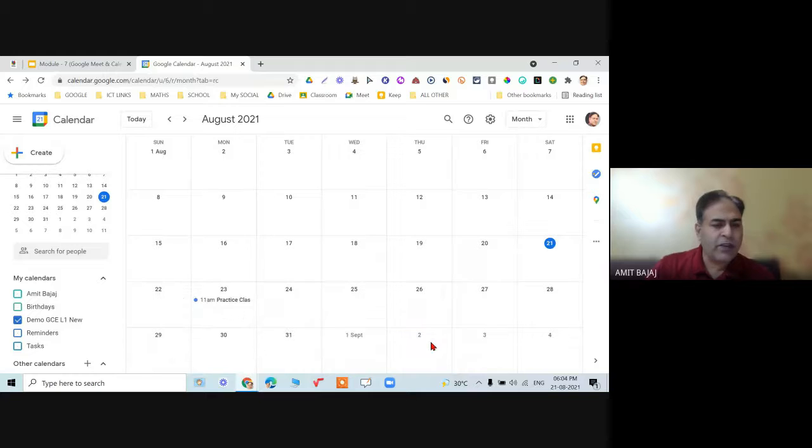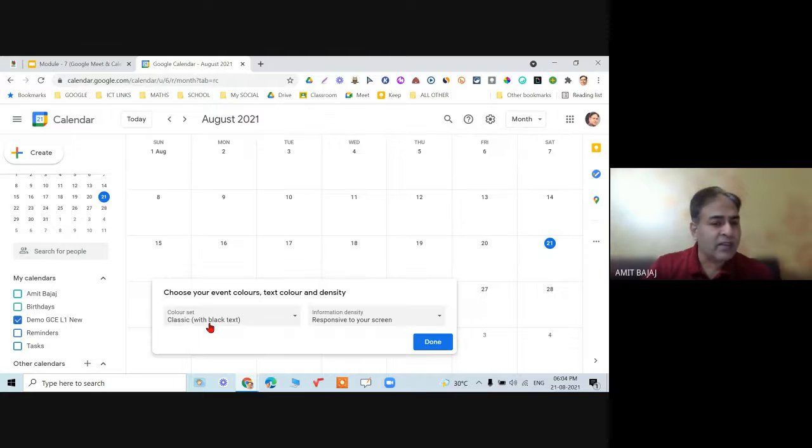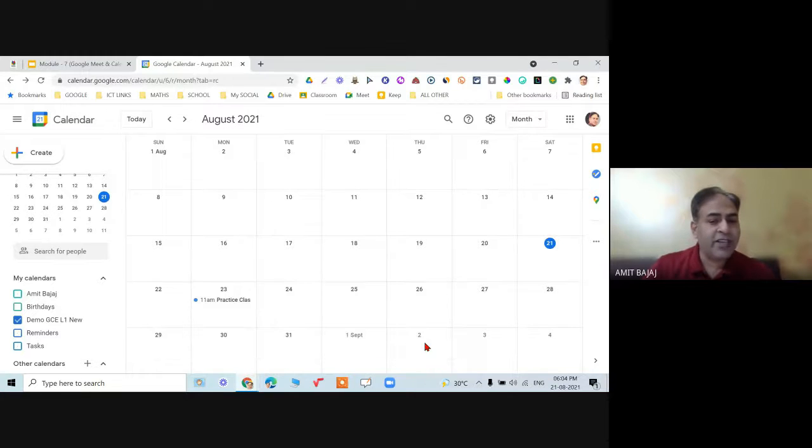So no difference is being at least noticed by me, but this type of question came in the MCQ: what type of option for density and color is available. So classic and modern, you just need to know this. Sometimes things are meant for the MCQs. Even if I change this layout, I did not note any specific change in my calendar view. But yes, there is a setting you should know about.